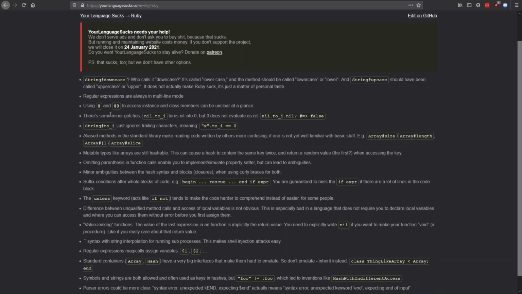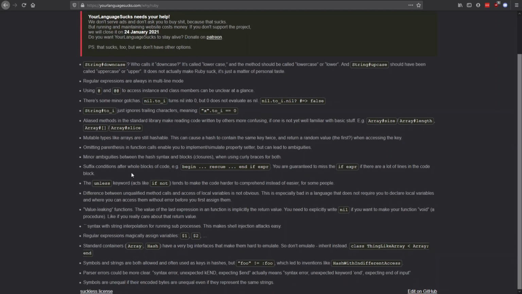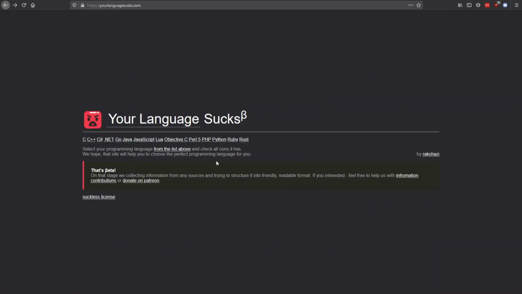Okay, regular expressions are always in multi-line mode. That's true. Yes, yes. Well, the more I look at this website, the more I realize that yes, there is no perfect programming language. At least for me, you still have to master three or four programming languages, because as you can see, there is so much that you need to work around or use another programming language for.